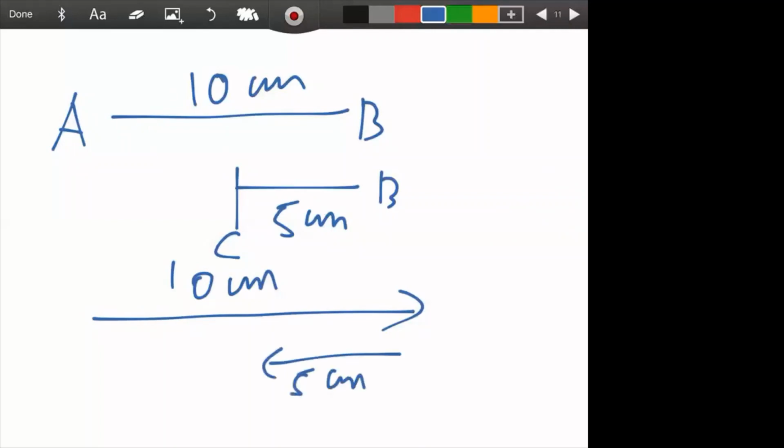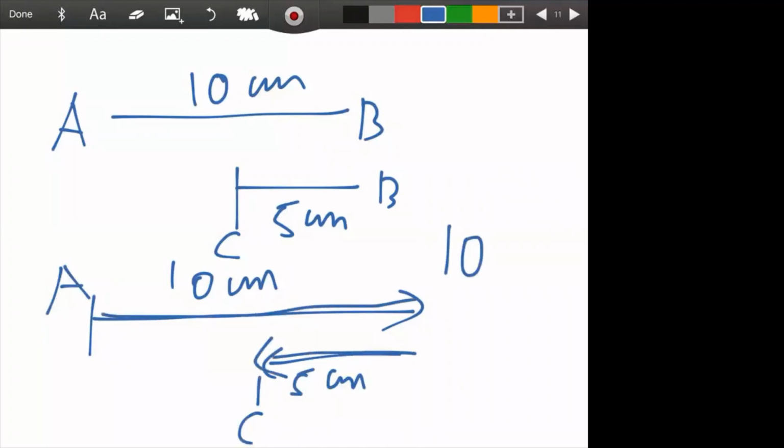So the displacement between this point A and C is 10, and 5 is in the reverse direction, opposite to the initial direction. So it is minus 5, that is 5 centimeter. I can tell you that this distance is 5 centimeter.